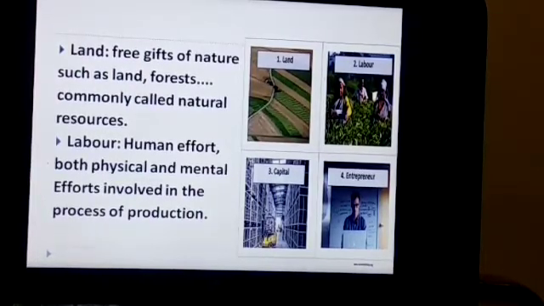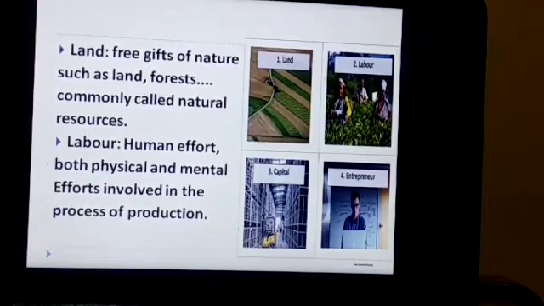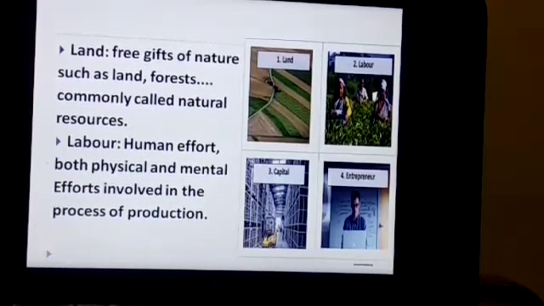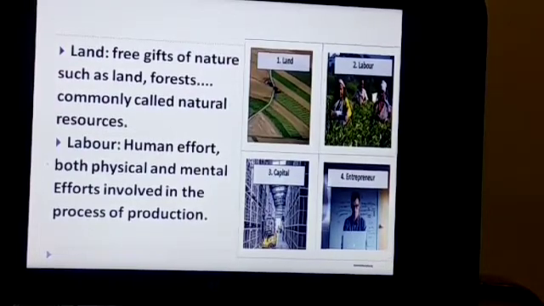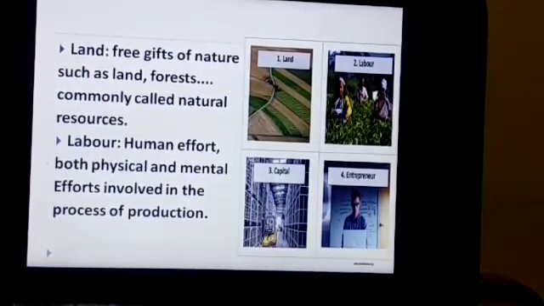So, labor is not just the physical effort that a farmer does, but it is also the mental effort that is done by managers or businessmen. So, human efforts, both physical and mental, involved in the process of production are called labor.